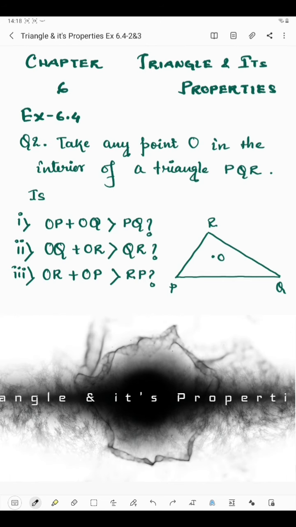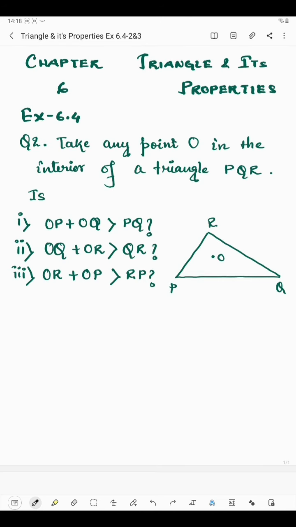Students, today I am going to start question number 2 of exercise 6.4. Question number 2 says, take any point O in the interior of a triangle PQR. So this is a triangle PQR and O is in the interior of triangle PQR. We have three cases, OP plus OQ greater than PQ. We will have to check whether this is true or not.